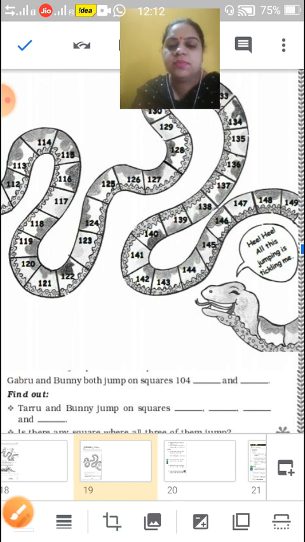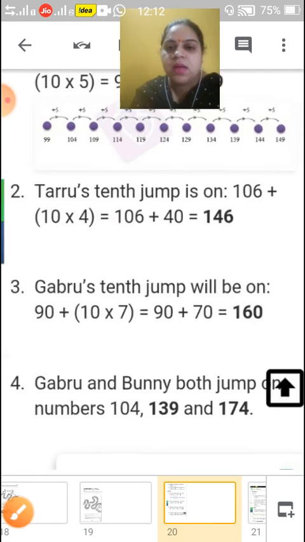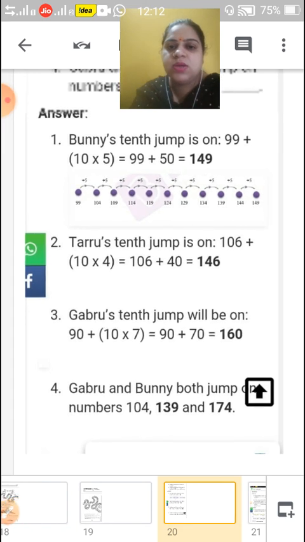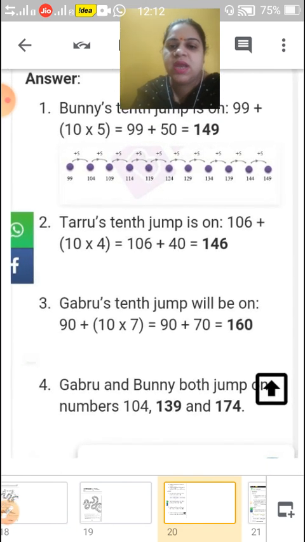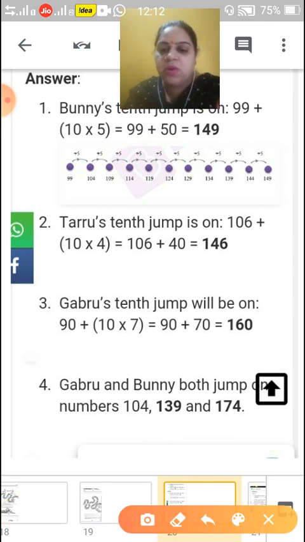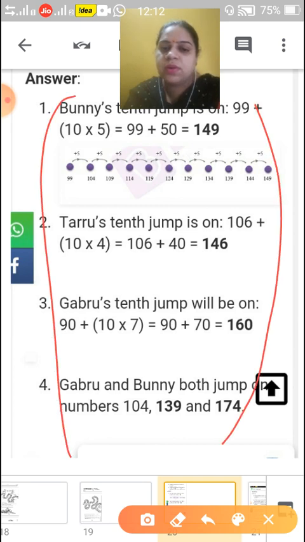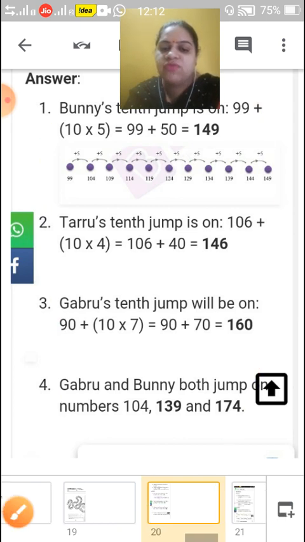Now come here. Here is the solution. You can have a look. Okay, how they jump: the 10th jump according to where they are starting their jumping. Okay children, understood? Now come to the next.